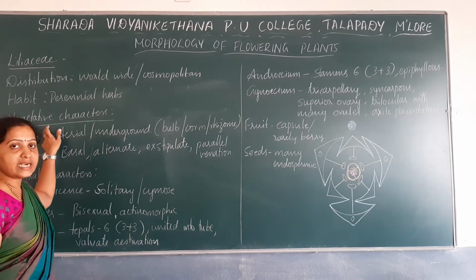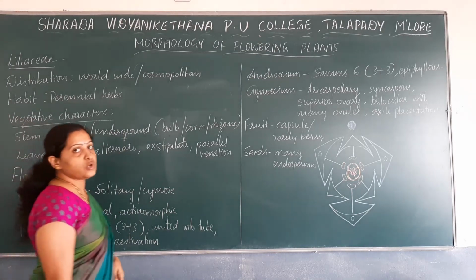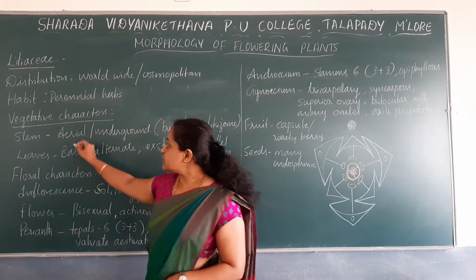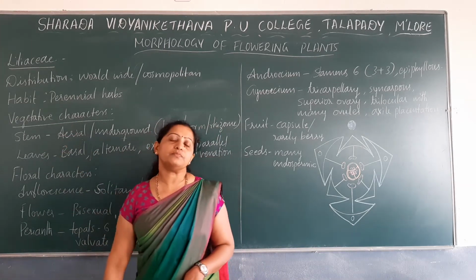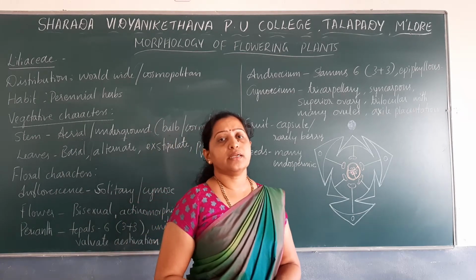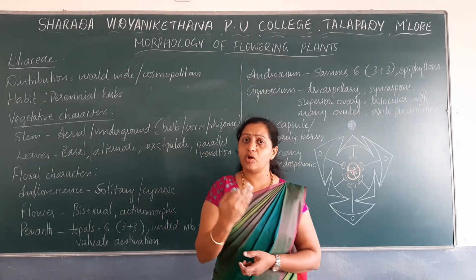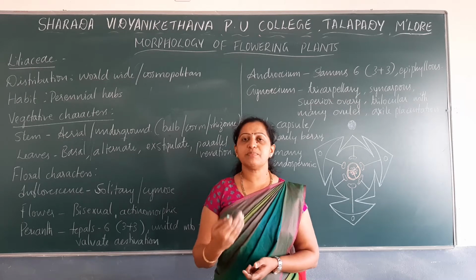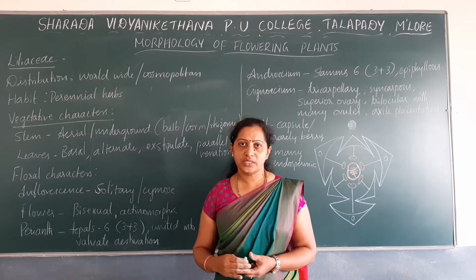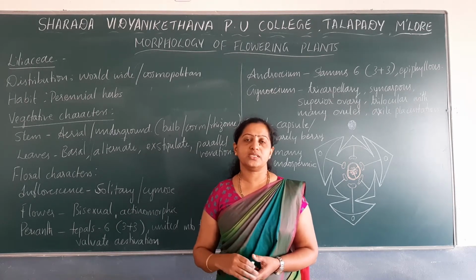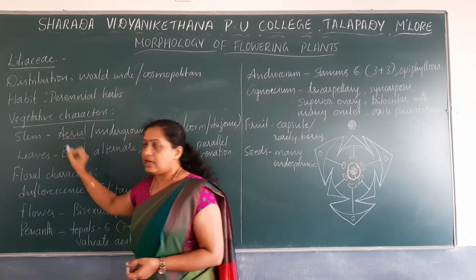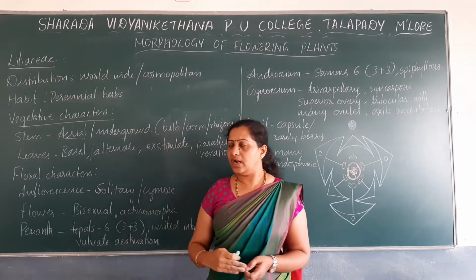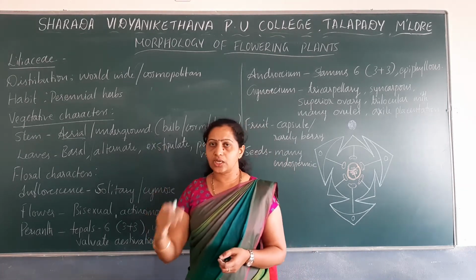Next let us note down the vegetative characters of Liliaceae. First we will note down about the root and stem. You know that the plants included under Liliaceae belong to Monocotyledonea, and all these plants have a fibrous root system. So you can mention the root system as fibrous root system. Then the stem is aerial. Aerial means above the ground level.